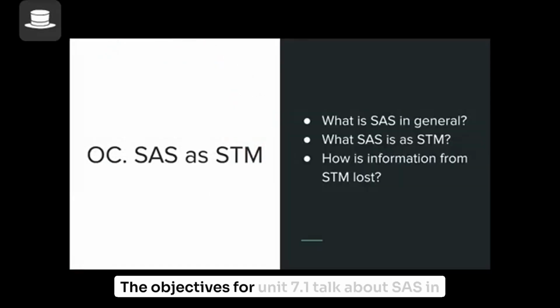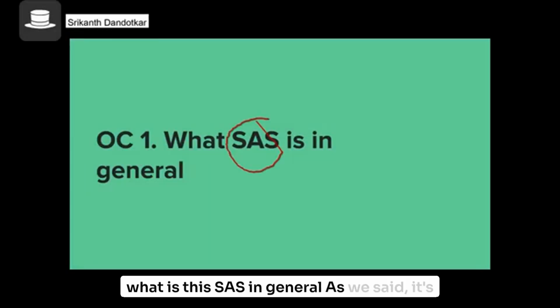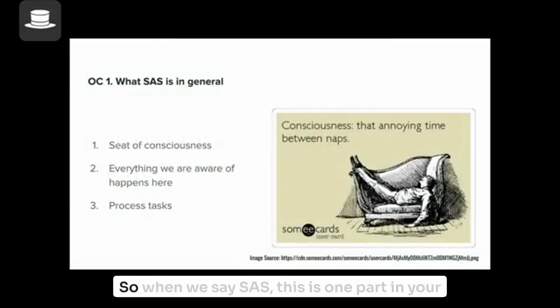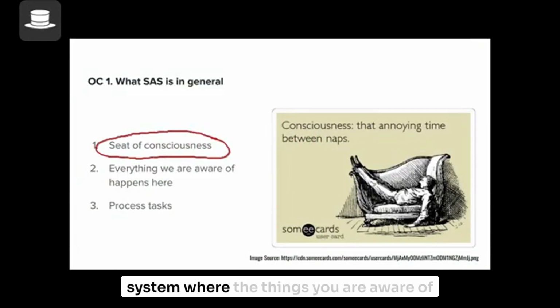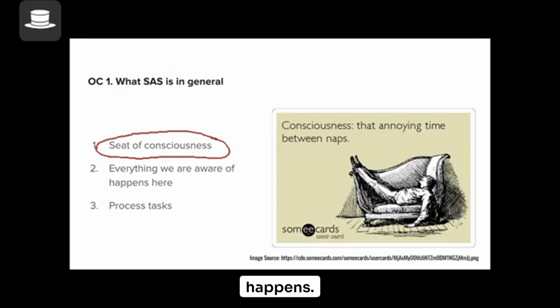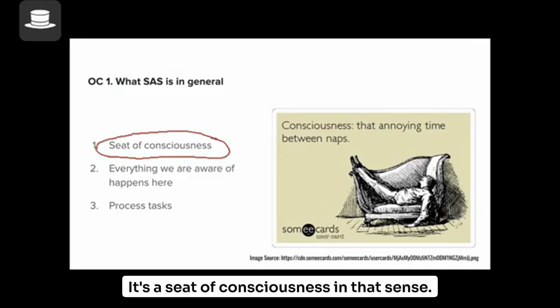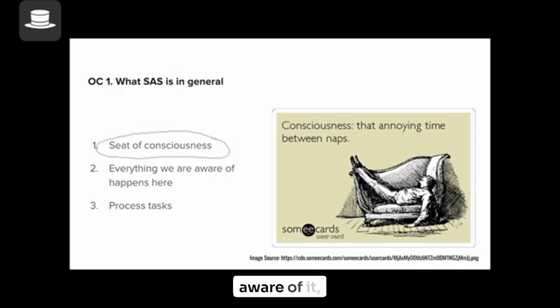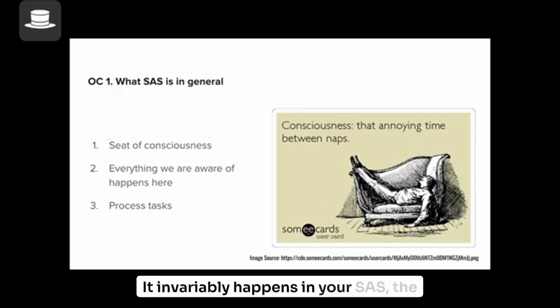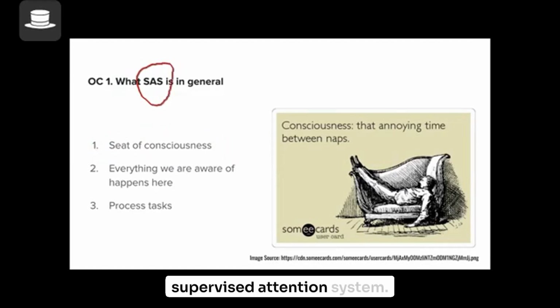The objectives for 7.1 talk about SAS in general, then talk about SAS as short-term memory. What is this SAS in general? As we said, it's a controlled attentional process. So when we say SAS, this is one part in your system where the things you're aware of happen. It's a seat of consciousness in that sense. If a thing happens in your mind and you're aware of it, it invariably happens in your SAS, the supervised attention system.